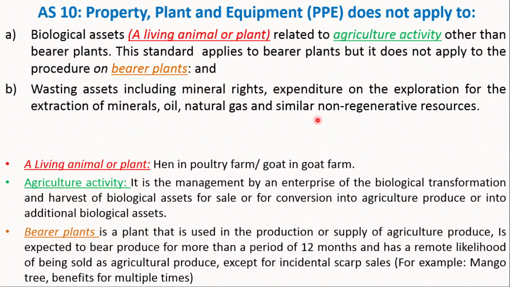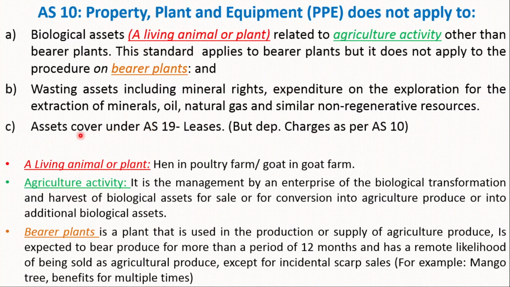The second one is wasting assets, including mineral rights, expenditure on the exploration for and extraction of minerals, oils, natural gas and similar non-regenerative resources. For example, where natural gas or oil is there, or mines are there, in that case PPE does not apply. The third one is assets covered under AS19.